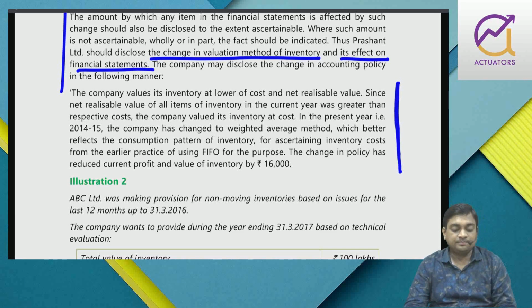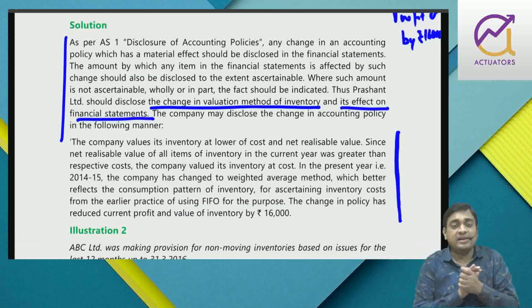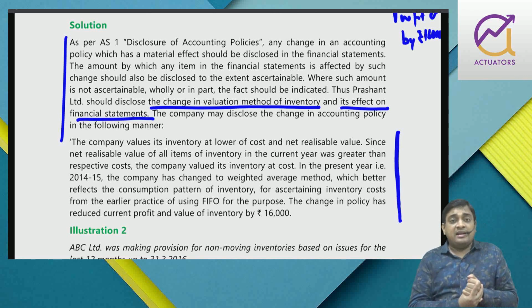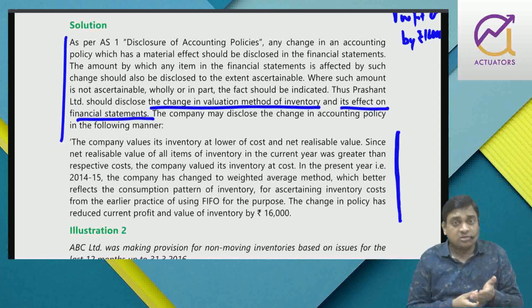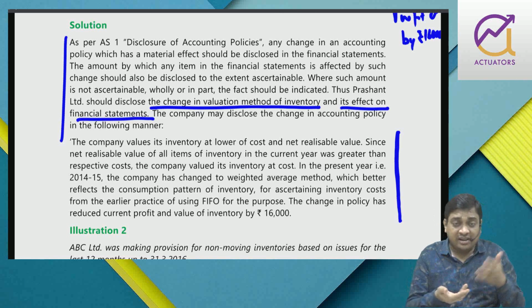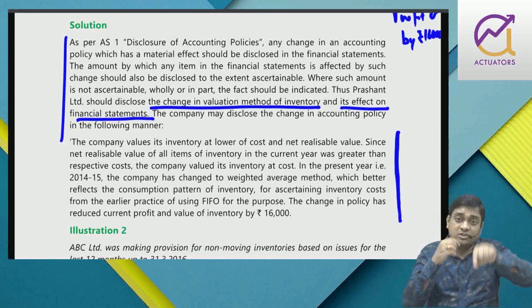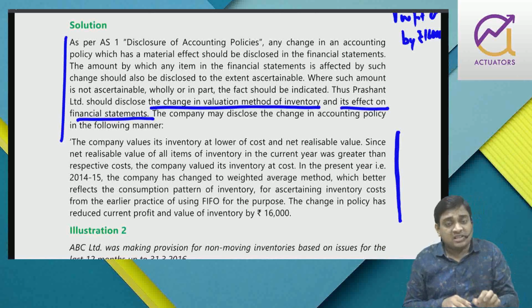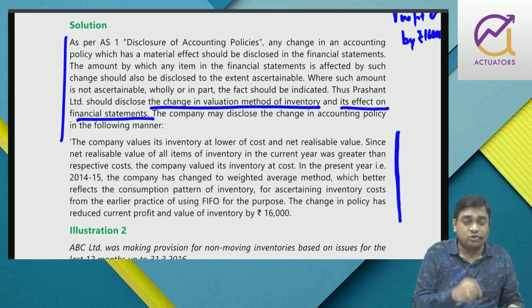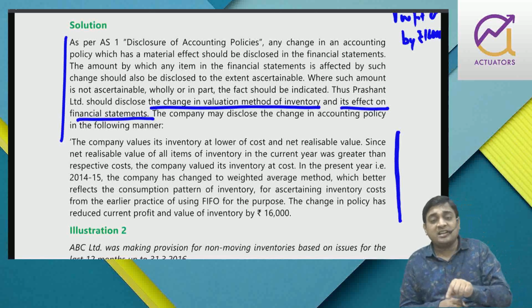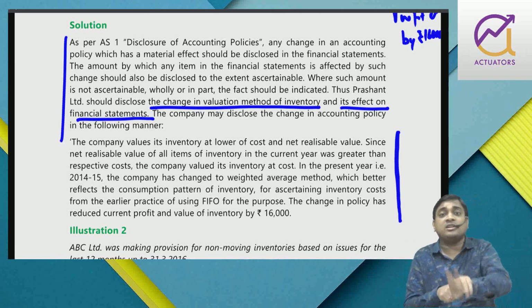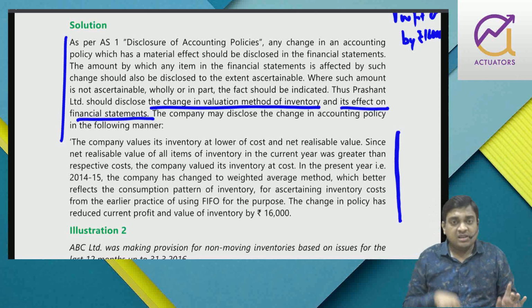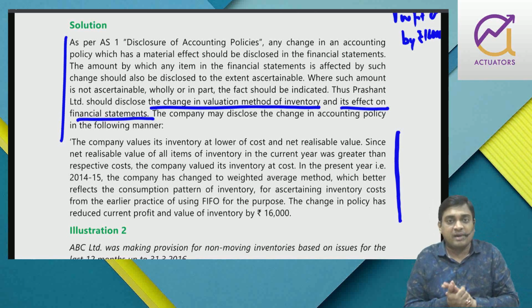Is that fine? So once again, it's a very easy question, right? As per AS1, which deals with disclosure of accounting policy, whenever there is a change in accounting policy, the fact must be disclosed, whether it is going to have a material effect in the current year or not; even if it is not going to have a material effect in the current year, but it will affect the future, the fact must be disclosed. If the amount is ascertainable, the amount of change should be disclosed. If the amount is not ascertainable, then the fact must be disclosed that the amount is not ascertainable. It is necessary to state that we are not able to ascertain the amount.